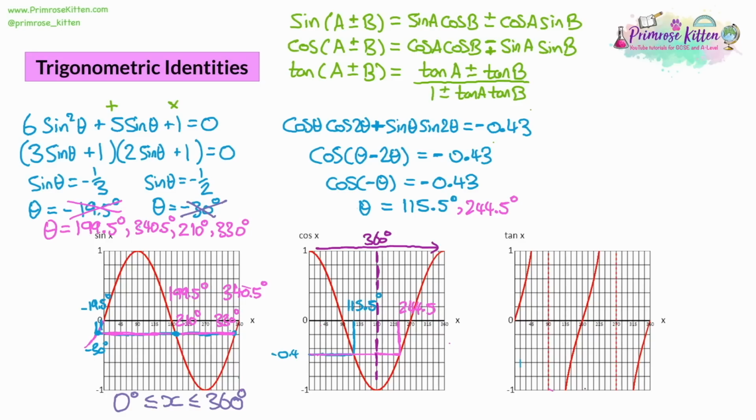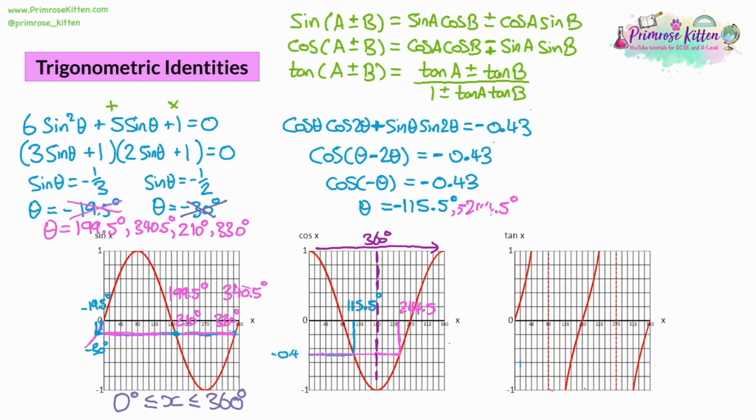But if we do that, then we're going to have a negative 115.5 and a negative 244.5. So to get positive numbers out of these, all we need to do is add 360 to both of them. So we take the negative now, 115.5, and plus 360, and that gives us a positive 244.5.